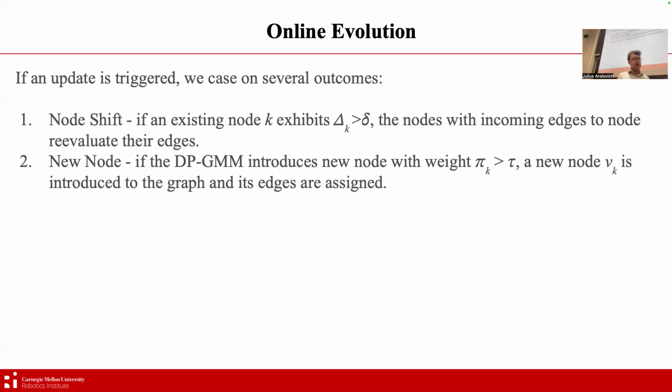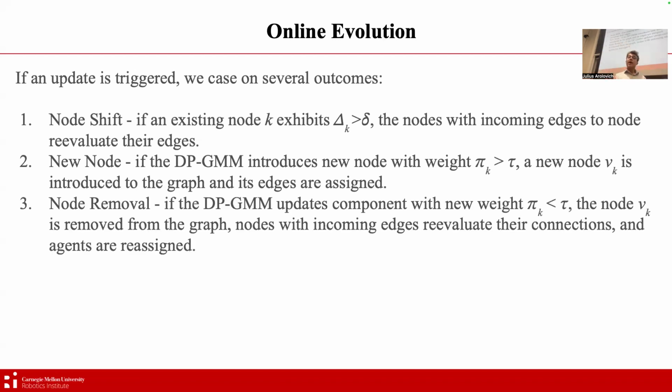We could have a new node that's introduced. If the Gaussian mixture model introduces a new node with sufficient weight, then the node will be introduced to the graph and its edges will be assigned. And then the nodes within the immediate regions that fall within the K nearest neighbors will also reevaluate their edges. The final case is node removal.